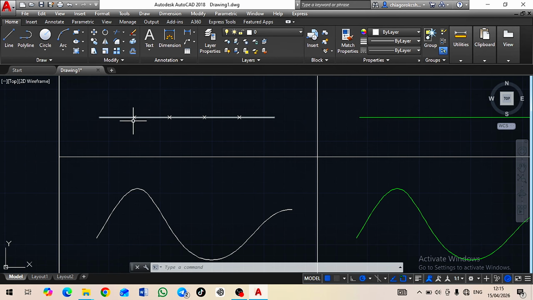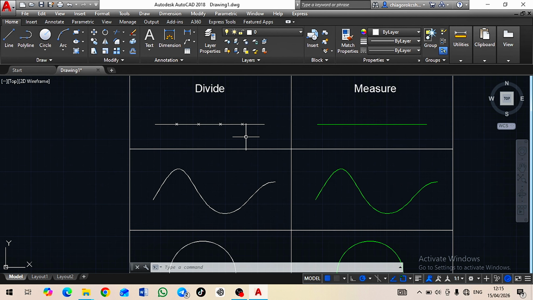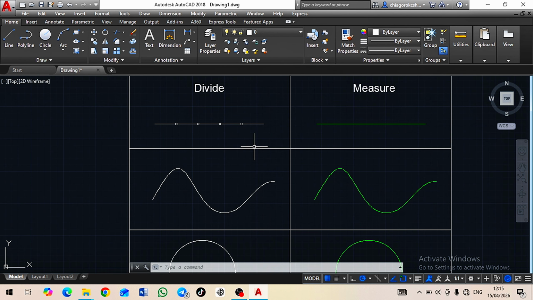So if you check here, here is 1, here is 2, here is 3, here is 4 and here is 5. So this is how you can segment and divide your object. So let's move down to another one.